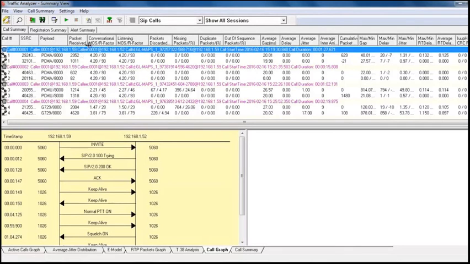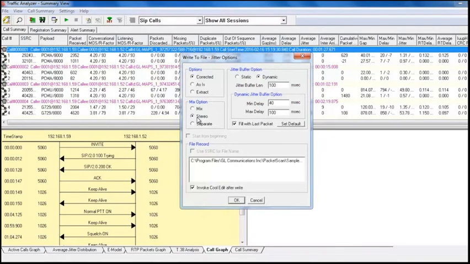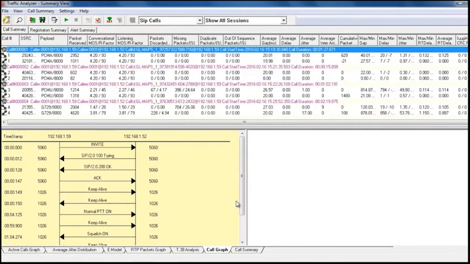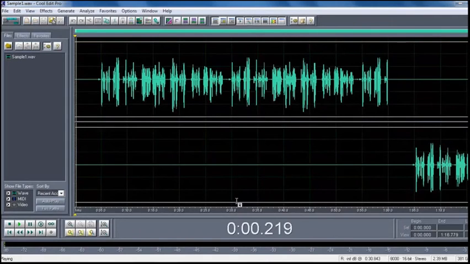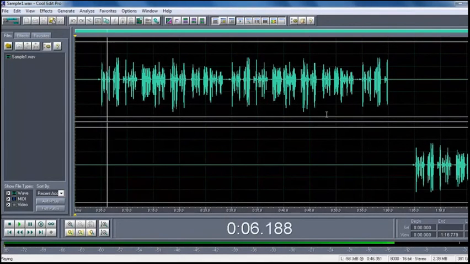Or we can even record the voice on this call. So click on this one. I'll be recording it as stereo, and I'll open it with Cool Edit software. You can see the incoming and outgoing traffic here on the call.